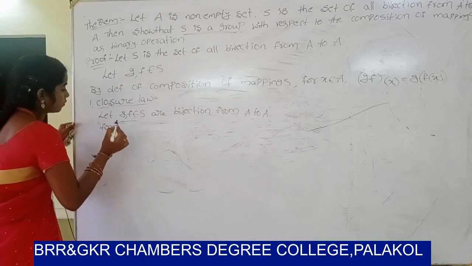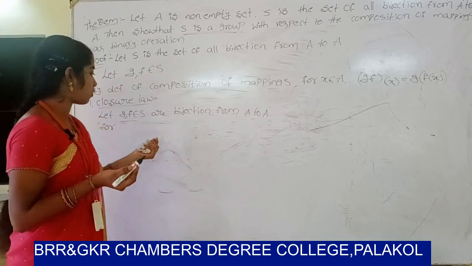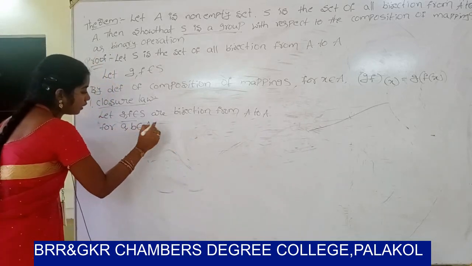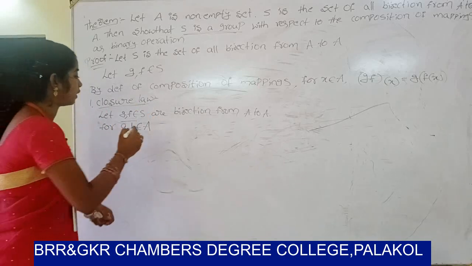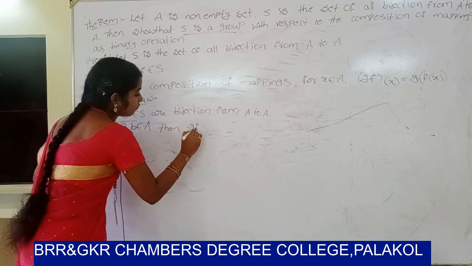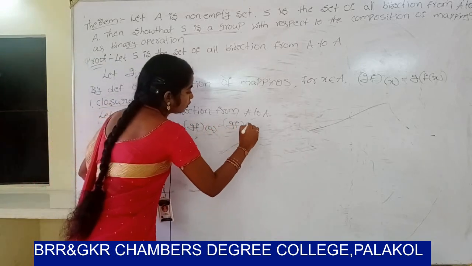A bijection means it is both one-one and onto. First we have to show that ZF is one-one. For a, b belonging to A, let ZF of a equal ZF of b.